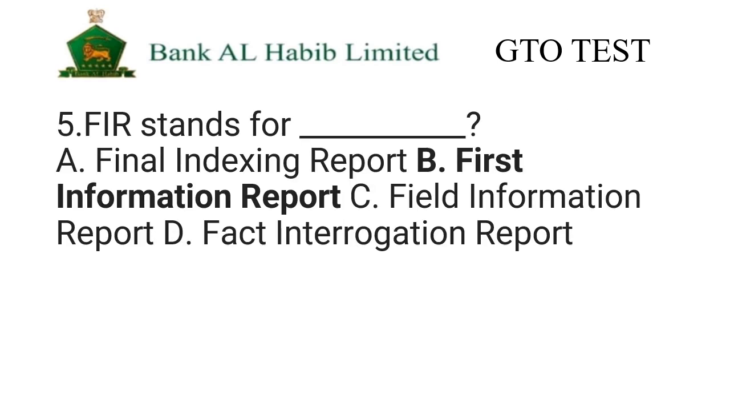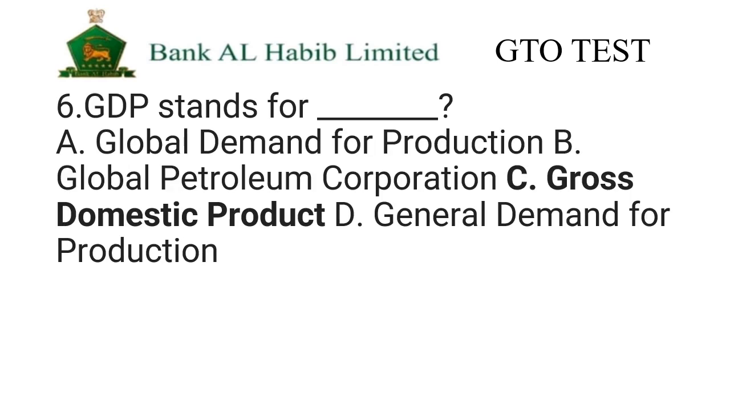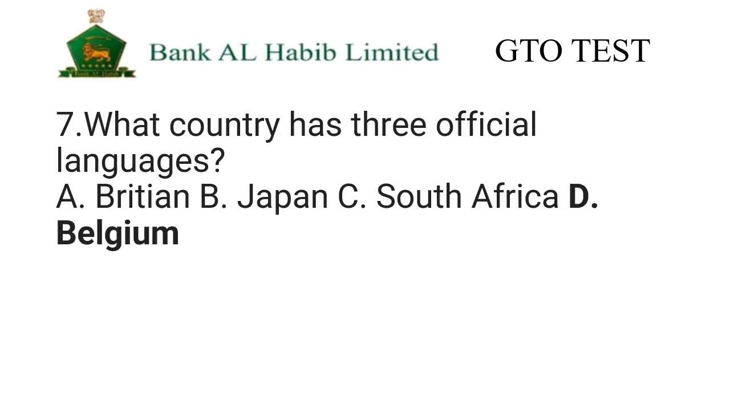5. FIR stands for? A. Final Indexing Report B. First Information Report C. Field Information Report D. Fact Interrogation Report. 6. GDP stands for? A. Global Demand for Production B. Global Petroleum Corporation C. Gross Domestic Product D. General Demand for Production.